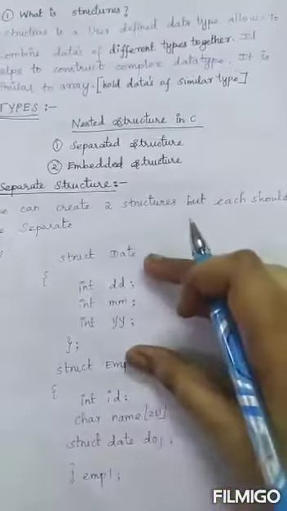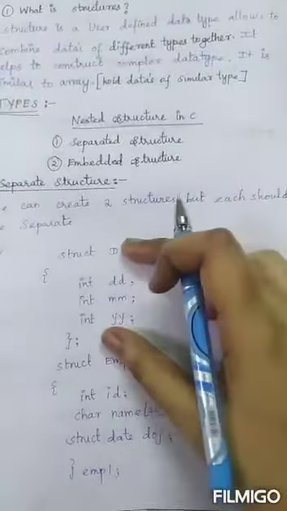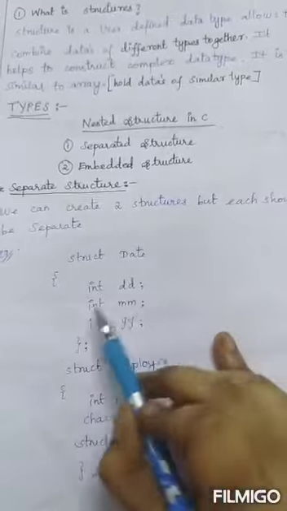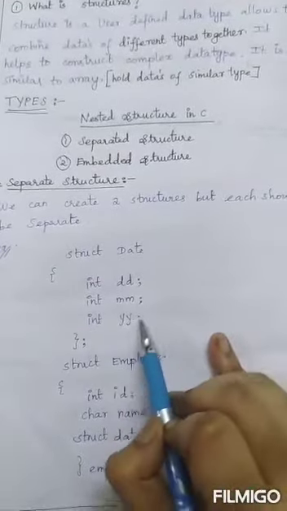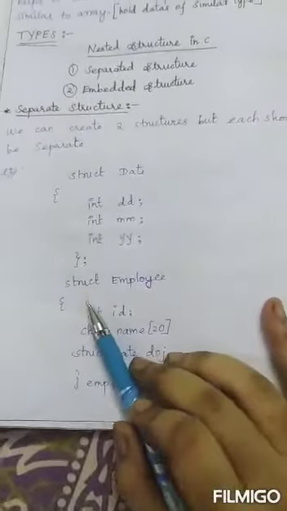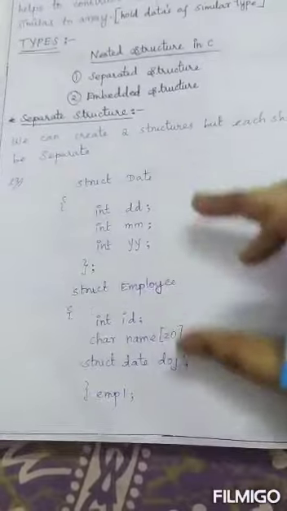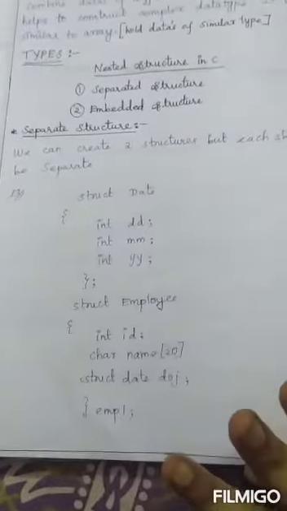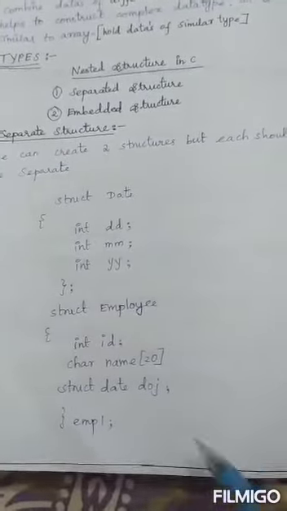So all these details are needed, and I am giving them in the same data type: int dd, int mm, int yy, semicolon, closing the curly braces, semicolon. Next struct, another. You see now I have created two structures but each is separated. So this is called a separate structure.